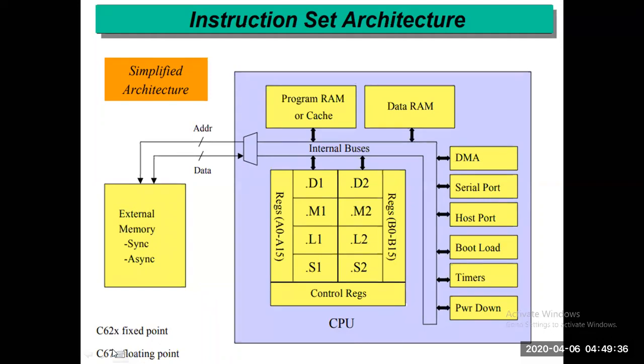Particularly 6.7, 1.3, 6.7, 4.8 are all new, updated versions of fixed point as well as floating point. So nothing remains from that instruction set architecture diagram. Power-on mode, timer, bootloader, host port, serial port, DMA, internal buses, EMIF, external memory, interport, synchronous and so on, we have already discussed.